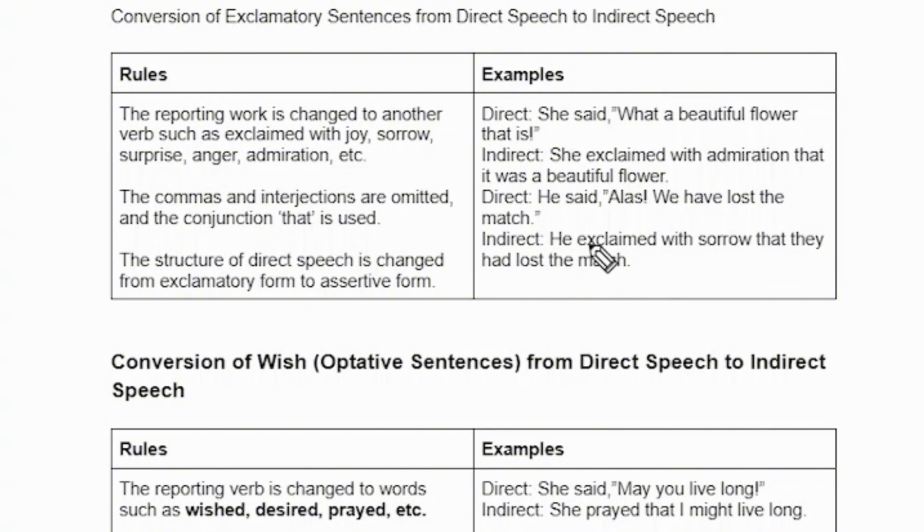Have you seen that alas has been converted into exclaimed with sorrow, and we use that in it, and then we has been changed into they, and have has changed into had lost the match. So now we will see the next rule.